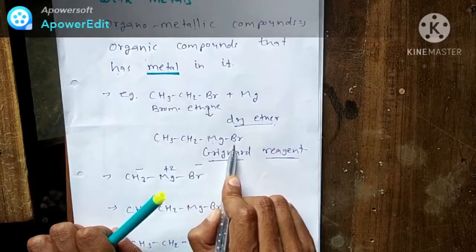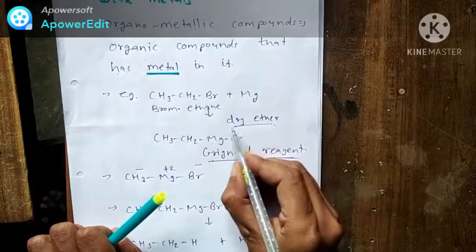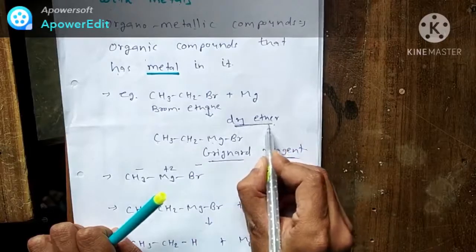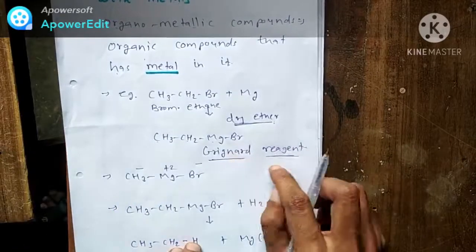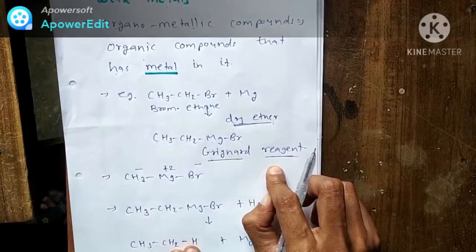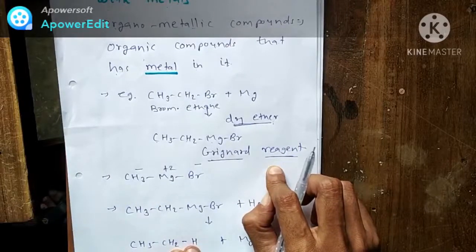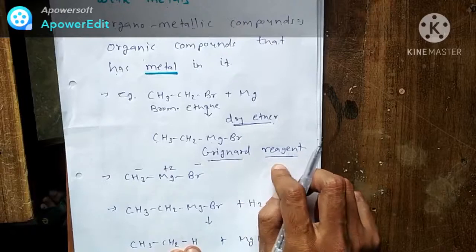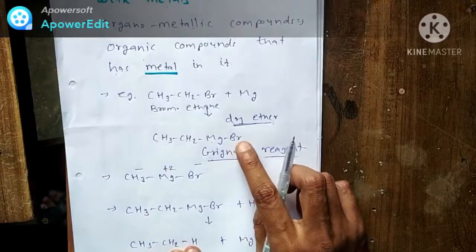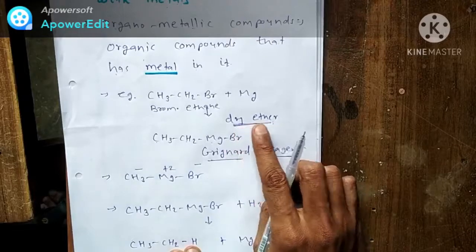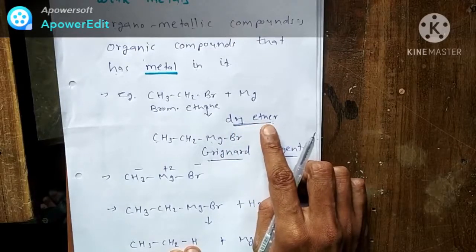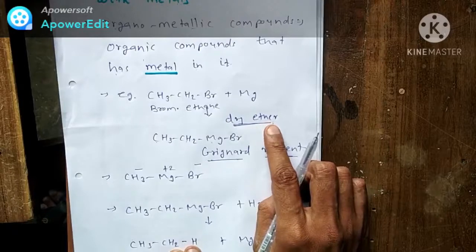CH3CH2MgBr is there now. And this reaction occurs in dry ether. Why is dry ether used? Because Grignard reagent is very reactive. In the atmosphere, in the presence of moisture, it can burst. That's why dry ether is used. Dry ether is very important here, so do not forget it.